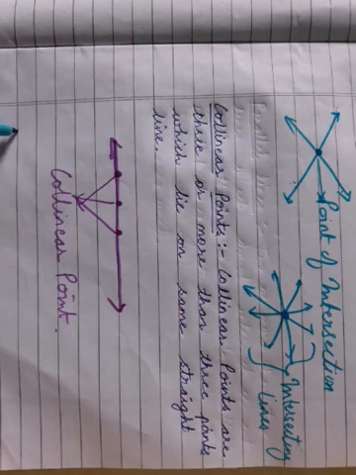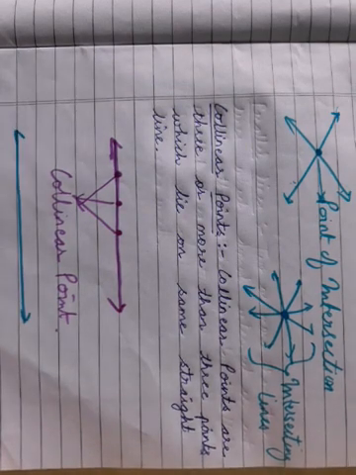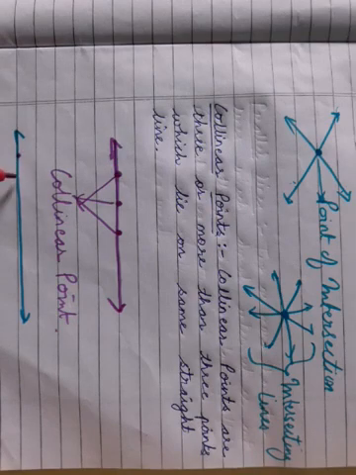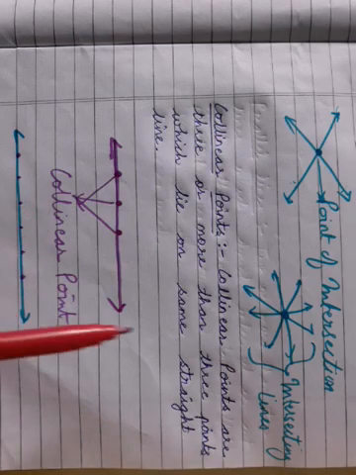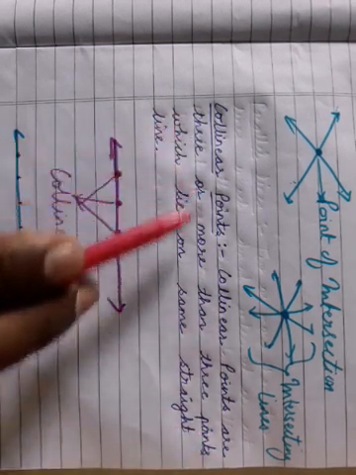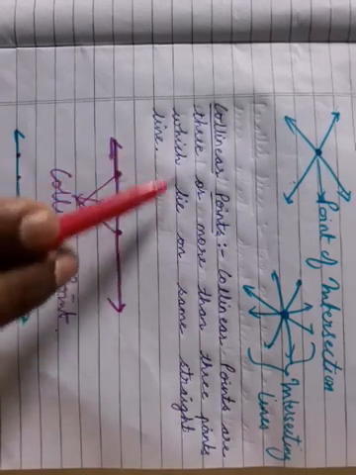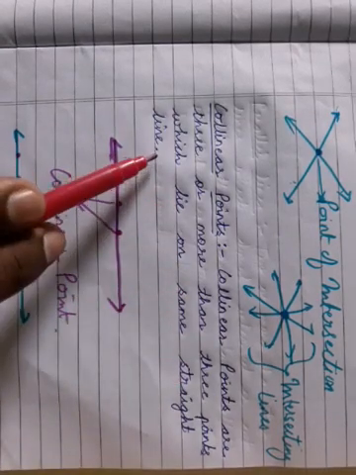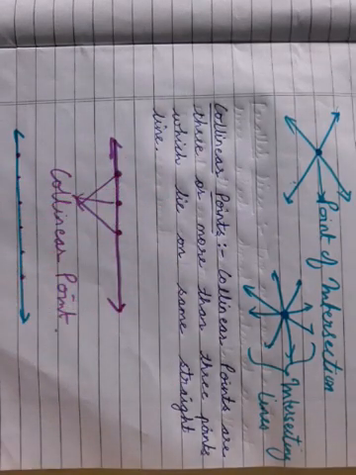Suppose we make one more straight line and there are more than 3 points: 1 point, 2 point, 3 point, 4 point, 5 point, 6 point. So these are all collinear points. Collinear points are 3 or more than 3 points which lie on the same straight line. All the points lie on the same straight line.